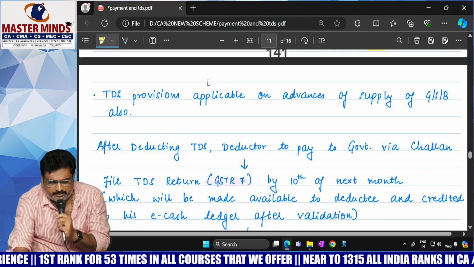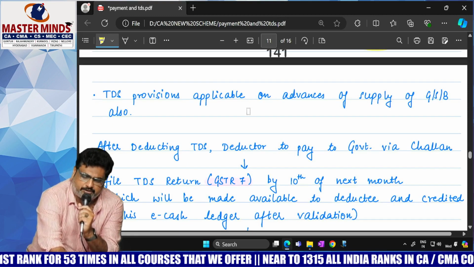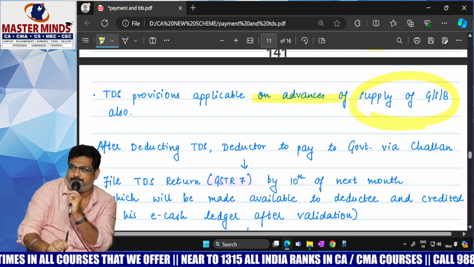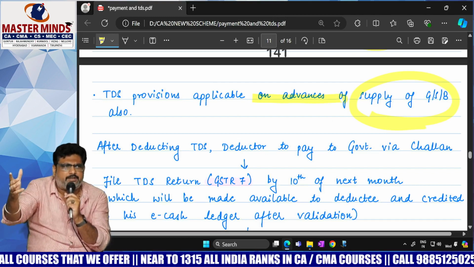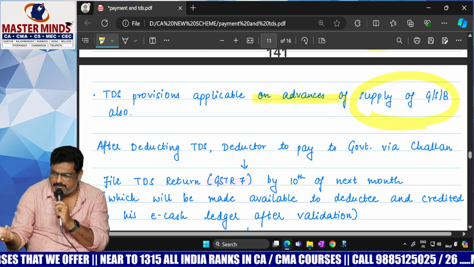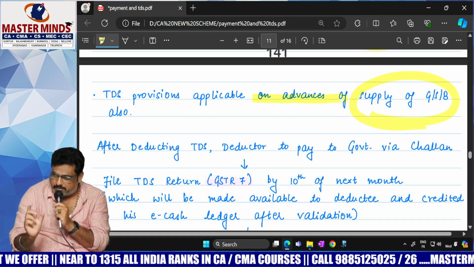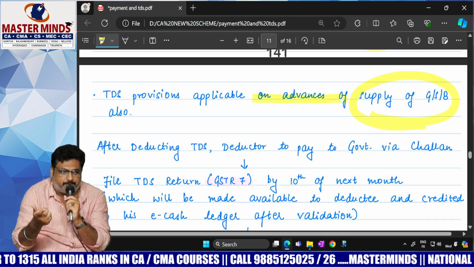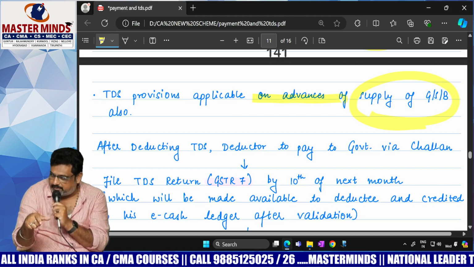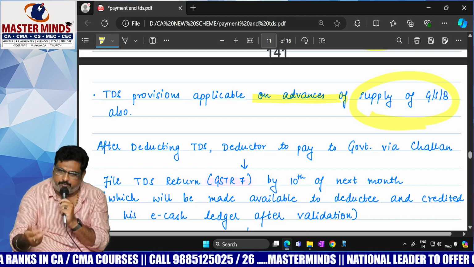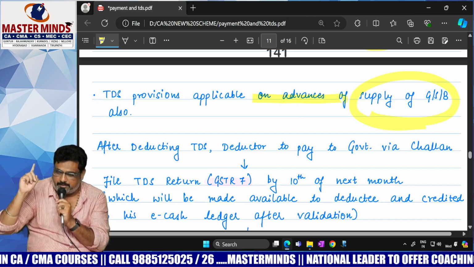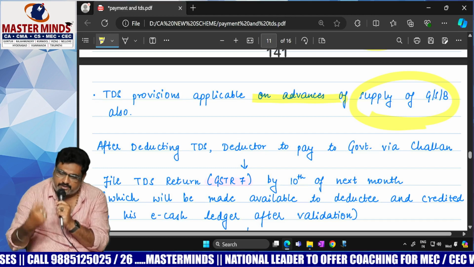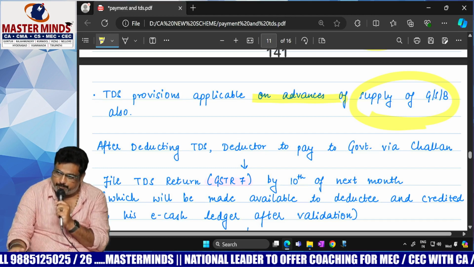Sir, TDS is applicable on advances also. Yes, TDS is applicable on advances for supply of goods or service. Keep that point in mind. With respect to time of supply, we had one point yesterday evening. With respect to goods, when advance is received, we are not liable to pay any GST. But with respect to services, when we receive them, definitely we are required to pay the GST. We discussed that point. No? Goods related advances, we are not liable to pay any GST. Services related advances, we are liable to pay GST.